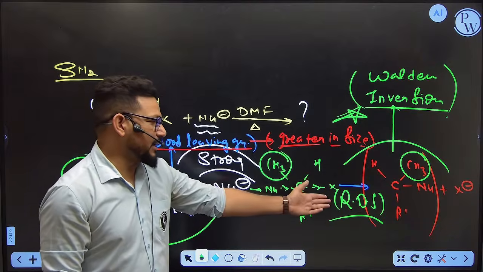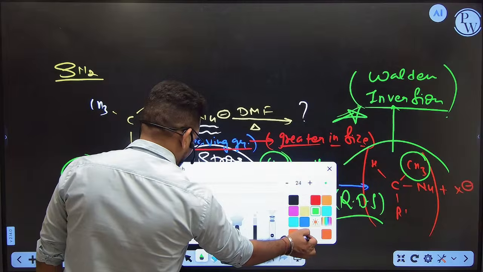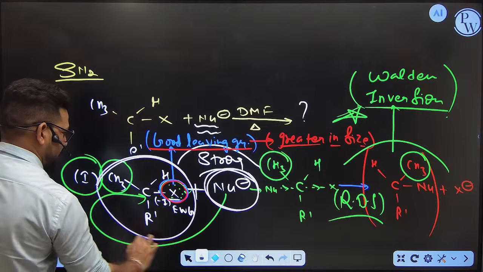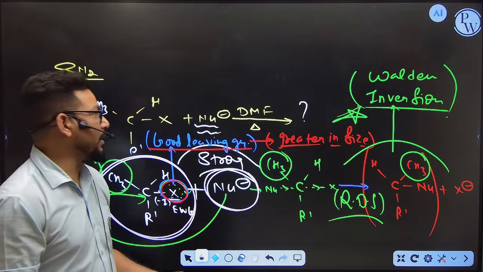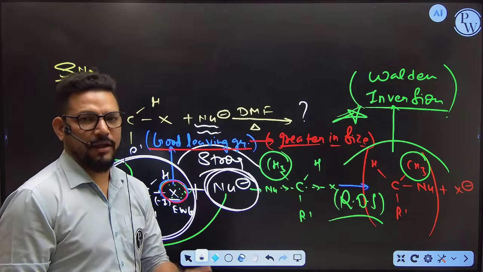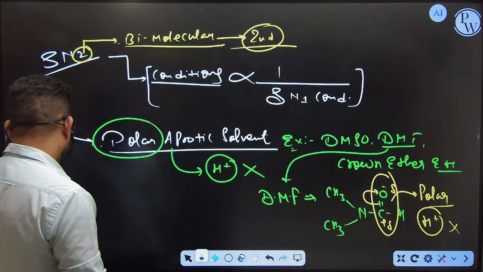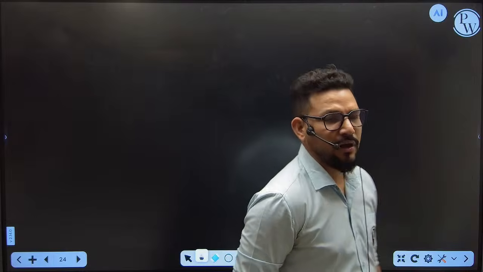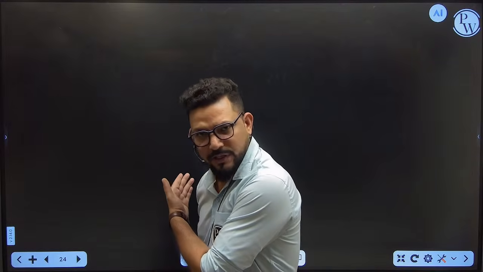So if it is the RDS, the rate determining step, then you can see this reaction is going to depend on two things. One is the nucleophile, second is the molecule. If the reaction depends on two molecules, then it becomes bimolecular. That's why SN2 is second order kinetics. Done? So this is all about SN1 and SN2. And how are you going to identify where to define SN1 and where to define SN2? You have all the conditions with you. I already taught you each and everything.